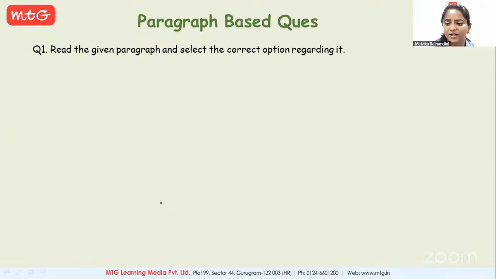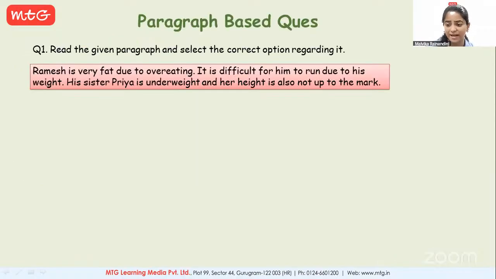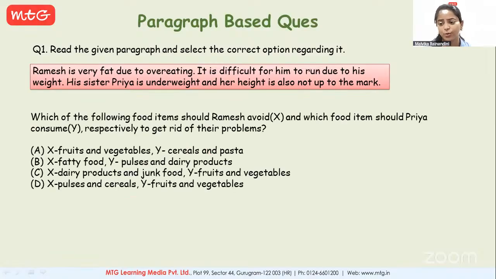Now we have the paragraph based question. So you have to read this paragraph. Ramesh is very fat due to overeating. It is difficult for him to run due to his weight. His sister Priya is underweight and her height is also not up to the mark. So which of the following food items should Ramesh avoid? That is X. And which food item should Priya consume? That is Y. Respectively, to get rid of their problem. So Ramesh has to get rid of his overweight and Priya has to gain weight.